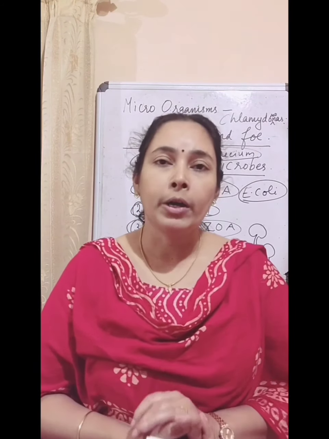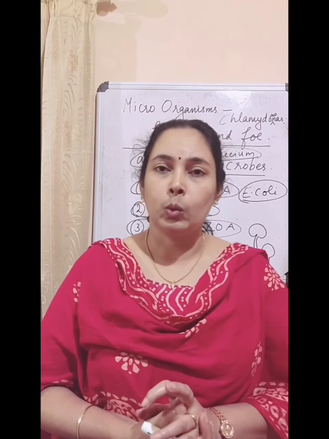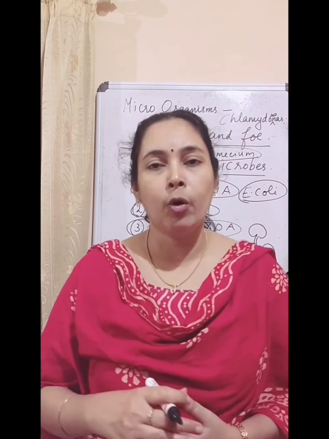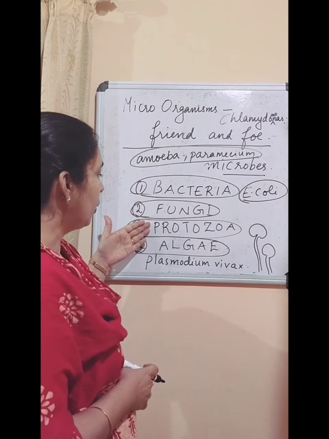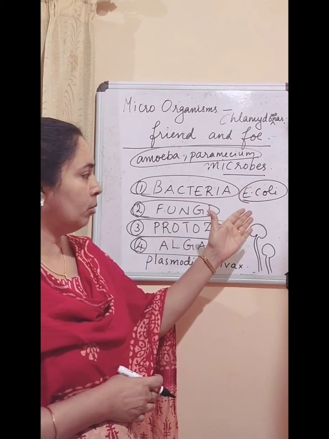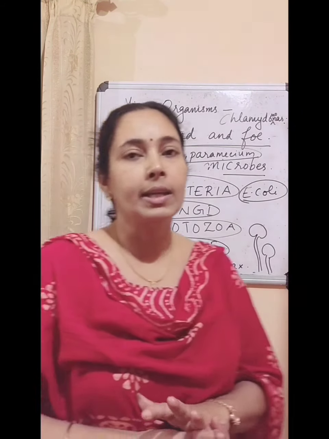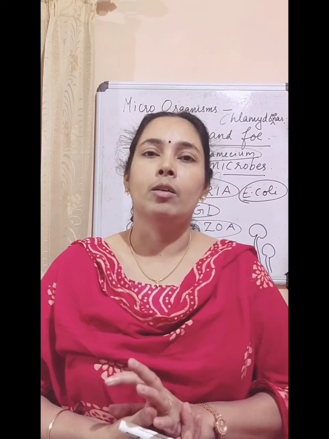Okay, so what are microorganisms? Microorganisms are the minute organisms that we can see through a microscope, and they are mainly classified into 4 major groups: bacteria, fungi, protozoa, algae. Here fungi, also mushrooms, all this we can see with our naked eye. Algae also, most of the algae we can see with our naked eye.